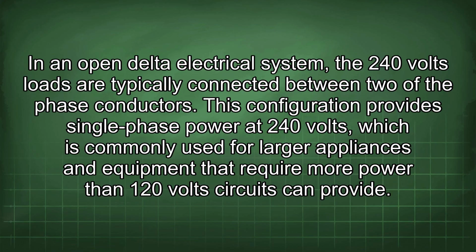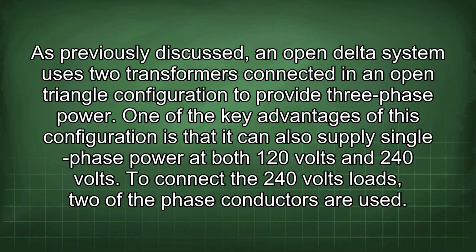This configuration provides single-phase power at 240 volts, which is commonly used for larger appliances and equipment that require more power than 120 volt circuits can provide. As previously discussed, an open delta system uses two transformers connected in an open triangle configuration to provide three-phase power. One of the key advantages of this configuration is that it can also supply single-phase power at both 120 volts and 240 volts. To connect the 240 volts loads, two of the phase conductors are used.